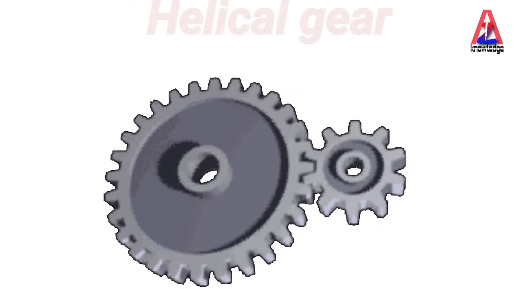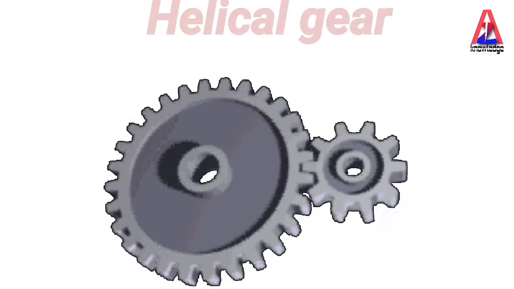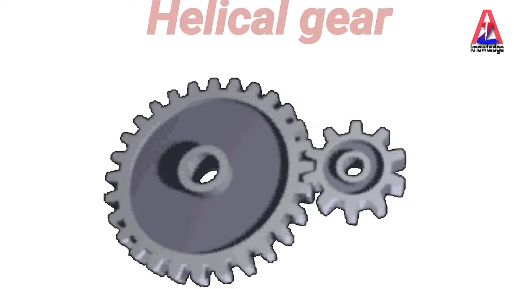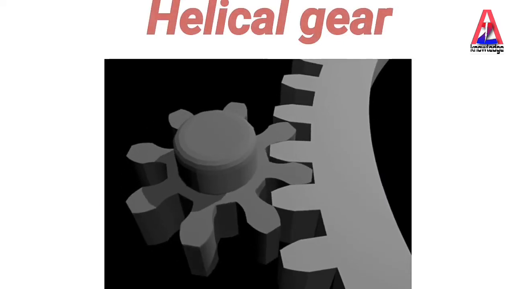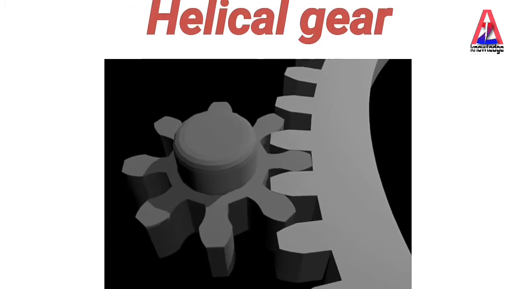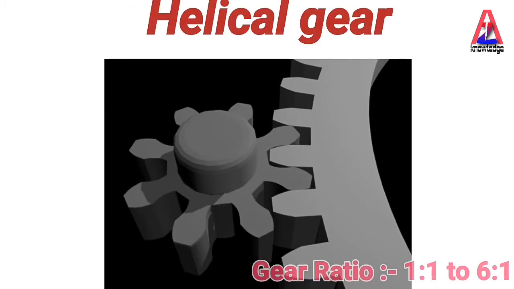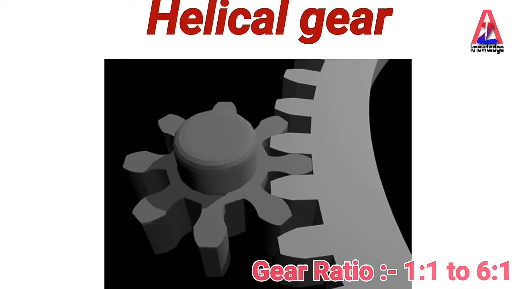Second is helical gear. When the teeth are inclined to the axis, it is known as a helical gear. This gear is used to transmit power and motion between two parallel shafts. We have discussed this gear pair also. The gear ratio of helical gear is 1:1 to 6:1. Let's see the advantages of helical gear.